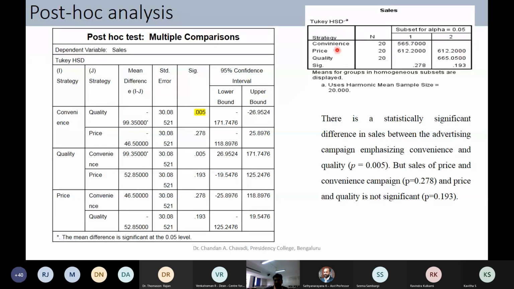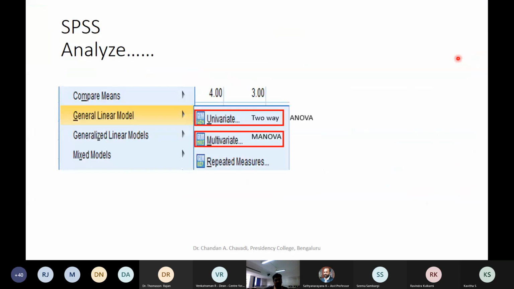But however, when you look at convenience and you look at quality, you can find a lot of differences there. So we say convenience as well as the quality, there is going to be a lot of difference. So 565, 665, and definitely the advice that is given to the company is please emphasize on quality in your ad campaign. That will give you very good results. So now let's go to the next aspect.